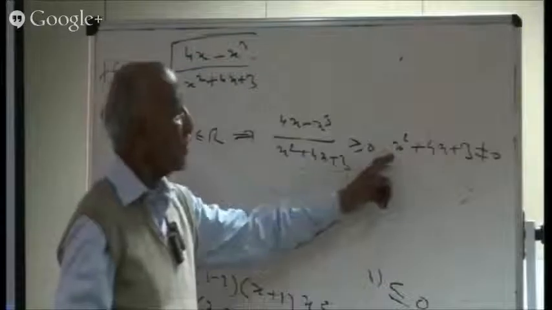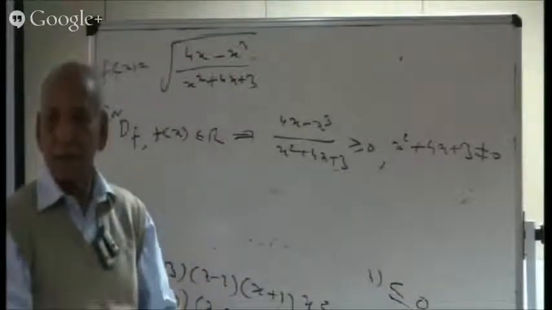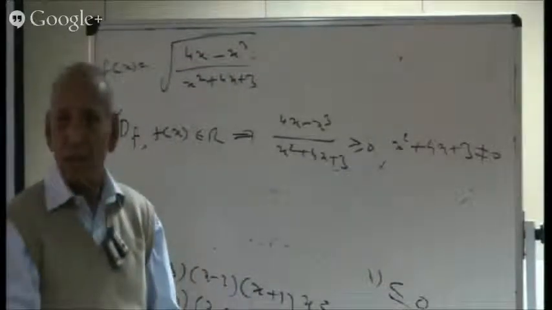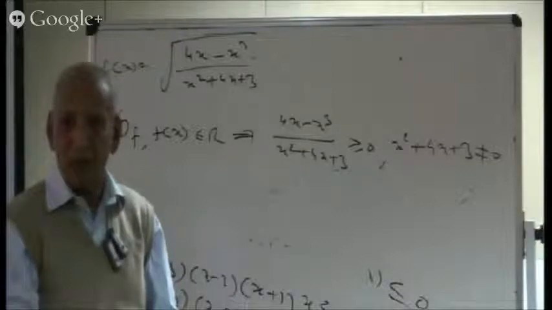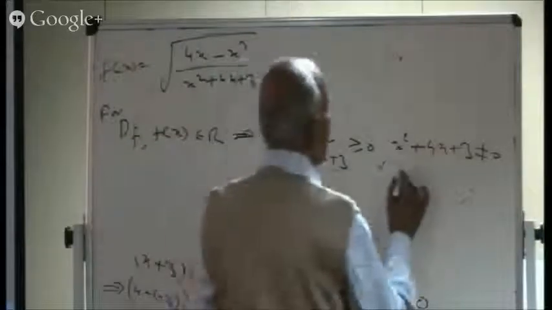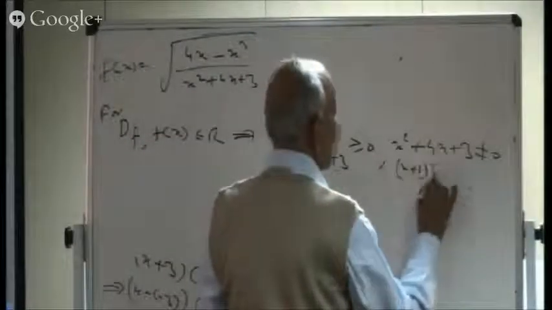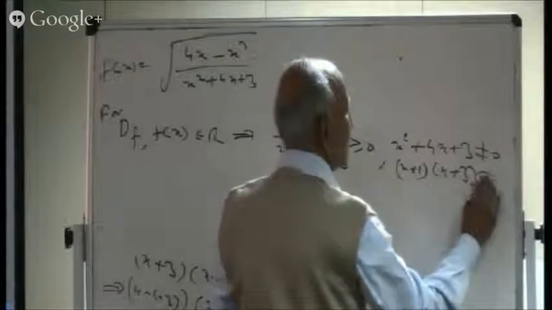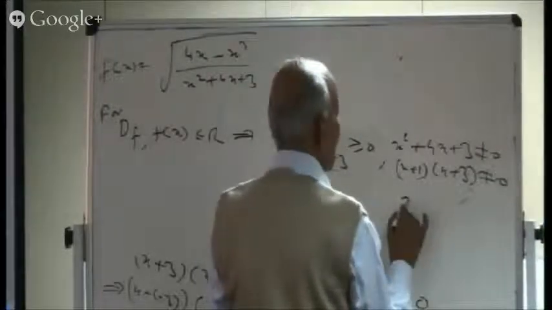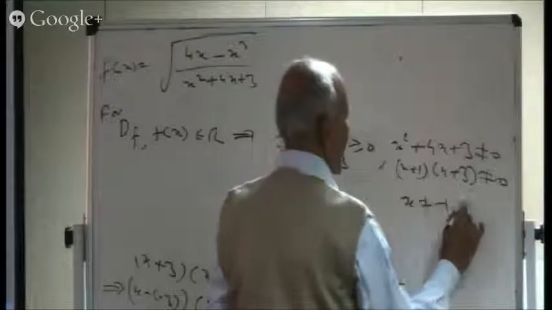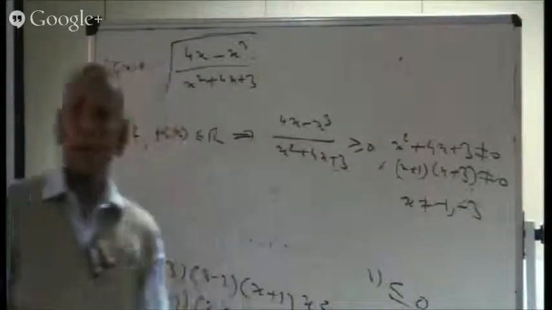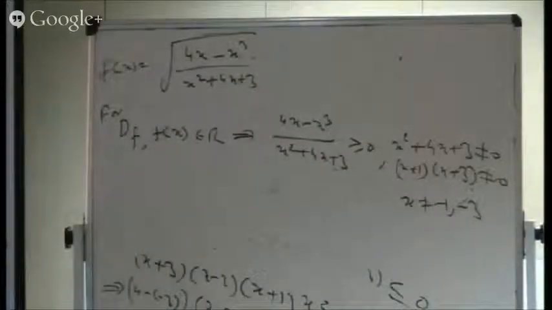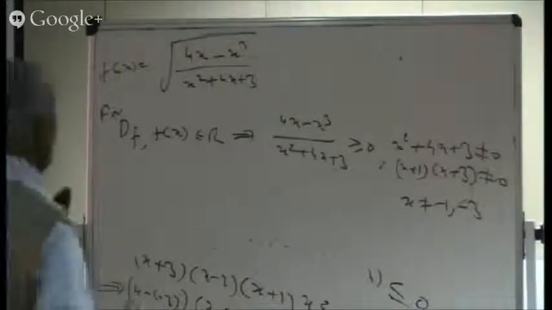Can you factorize? What are the factors here? x plus 1 and x plus 3. These are the factors. That means x plus 1 into x plus 3 should not be 0. This means x should not be minus 1 and minus 3. So we are making a promise that x will not be allowed as minus 1 and minus 3. And now you are to solve this.